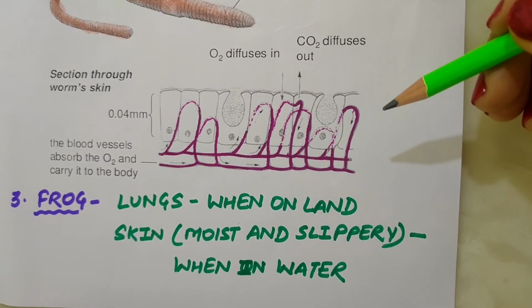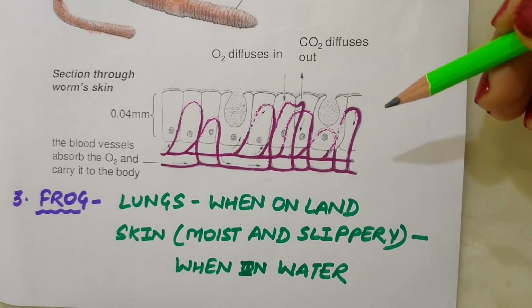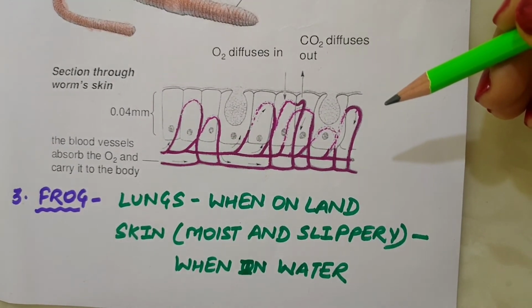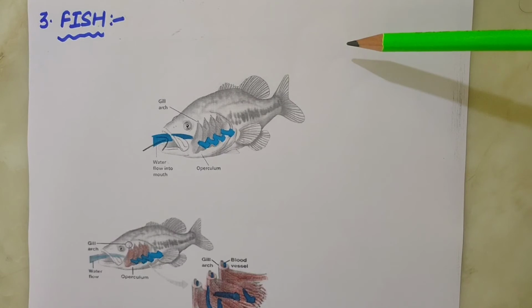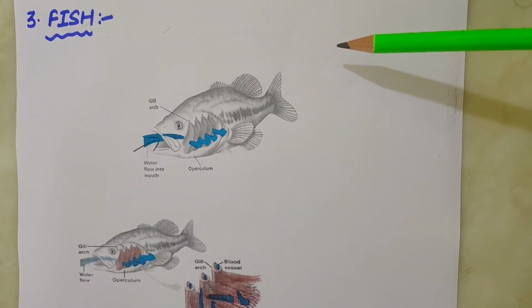Frogs possess a pair of lungs. When they are on land, they breathe through their nostrils and a pair of lungs. But when they are in water, they breathe through their moist and slippery skin. There are many organisms which live in water always, like fish. They also breathe underwater.